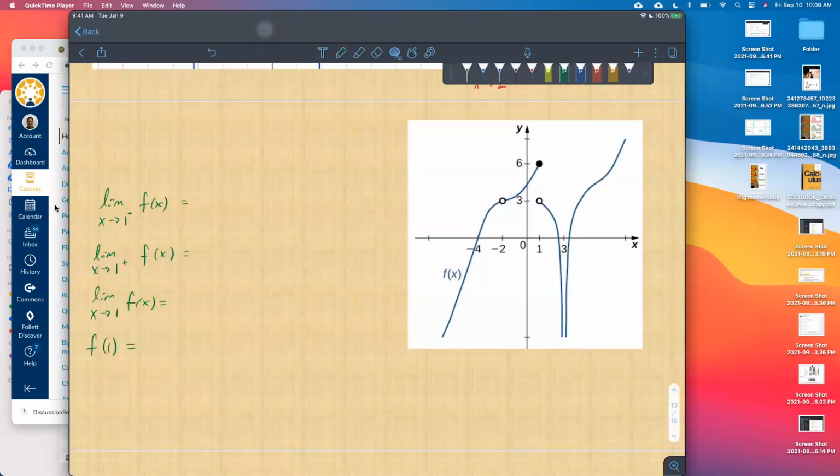And then while you're thinking about that, the limit as x approaches -2 from the left, the limit as x approaches -2 from the right.